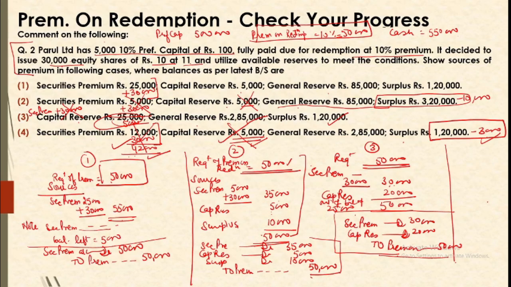So I hope the sources of premium are clear to you. The sources are securities premium, both given in the question plus any premium that we are getting during the course of the problem. If you are issuing shares or debentures at a premium, that securities premium will also be used. Then you have the next source, capital reserve. If that is not sufficient, then move on to free reserves. First use surplus and then general reserve. Accordingly you will pass the entry: one entry and one working note for the same. So I hope this is clear to you.